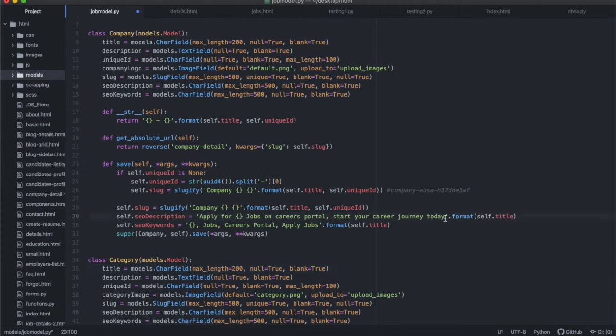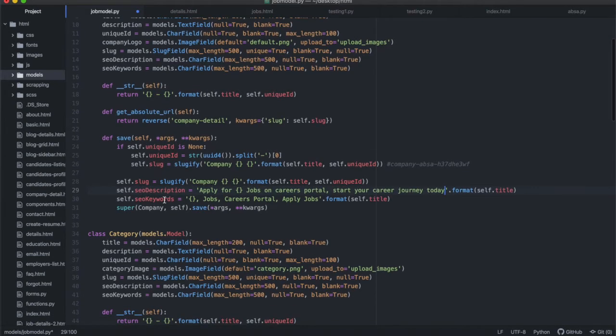And this is just very short, but you know that for an SEO description, you have up to 160 characters, okay? So you can extend this and write it in a way that makes sense to you, but just keep in mind that whatever you put in here will be saved as the SEO description every time you save your model, right?